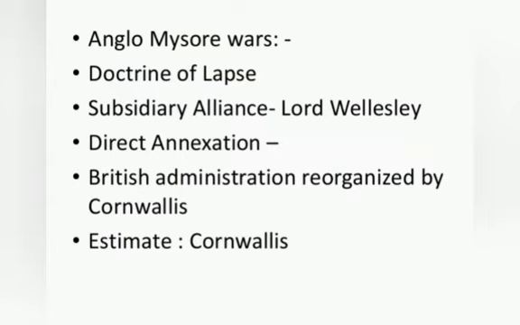This is all the content which we will discuss in this chapter.